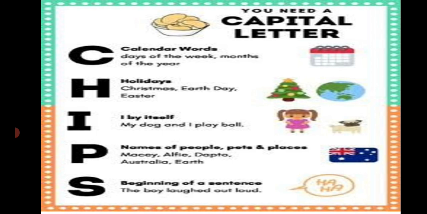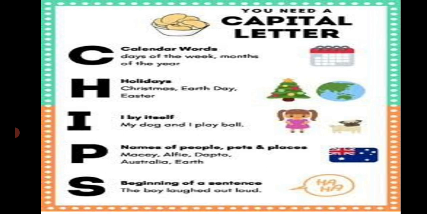I, by itself, my dog and I play football, like for sentences. P, names of people, pets and places like Australia, Mary, pets like Tommy, etc. S, beginning of a sentence, the boy laughed out loud.